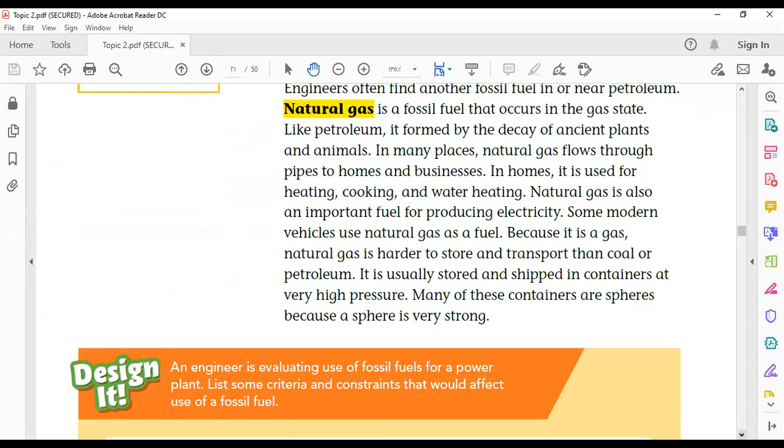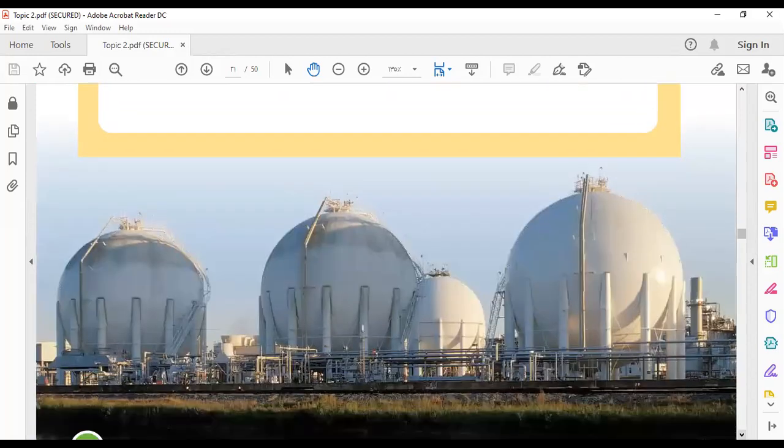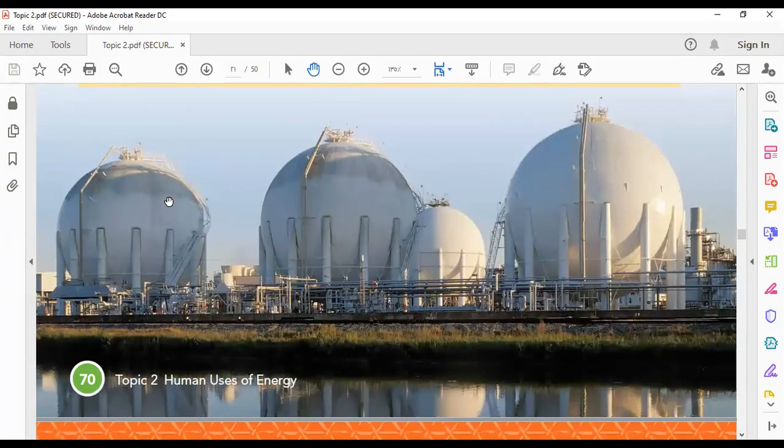Okay, how is it stored? Natural gas is stored in containers like these. These containers are used to store natural gas. It is difficult to store natural gas. It is not like coal and petroleum.